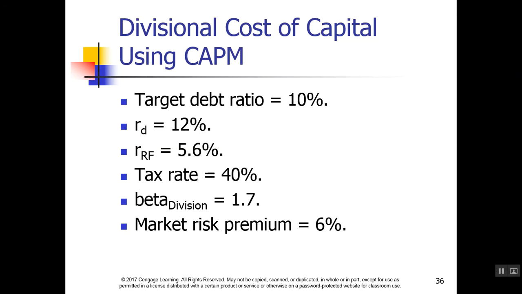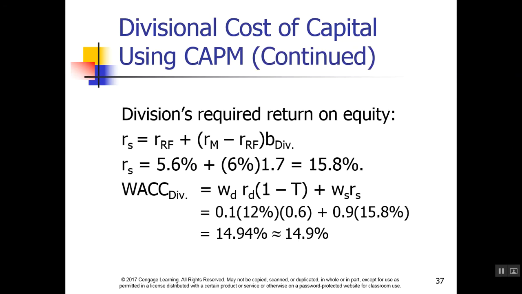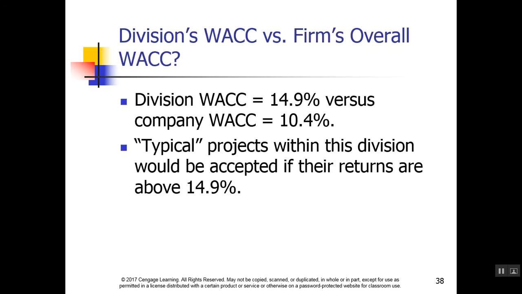Here's some information that's given for this company. We would take the division's required return on equity and calculate it as the risk-free rate plus the market risk premium minus the risk-free rate times the beta. This gives us a WACC for the division of 14.9%. The division's WACC is 14.9% versus the company WACC of 10.4%. Therefore, we would accept projects for this division if their returns are above 14.9%.